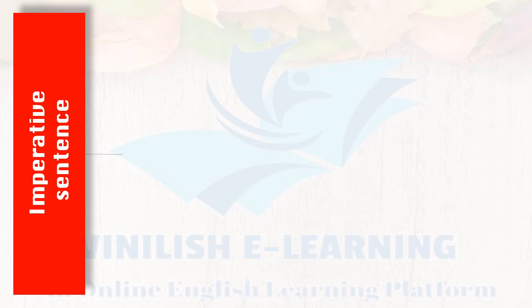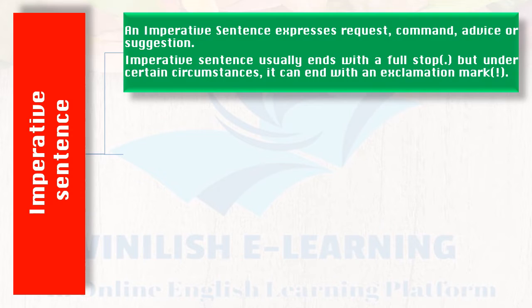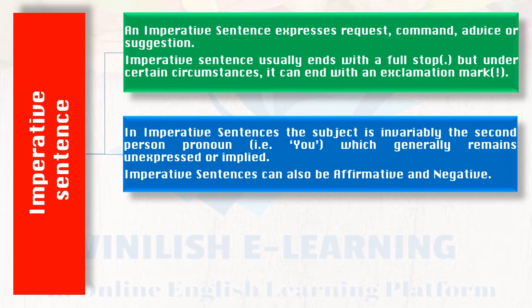Imperative sentence. An imperative sentence expresses request, command, advice, or suggestion. Imperative sentence usually ends with a full stop, but under certain circumstances, it can end with an exclamation mark. In imperative sentences, the subject is invariably the second person pronoun, which generally remains unexpressed or implied. Imperative sentences can also be affirmative or negative.